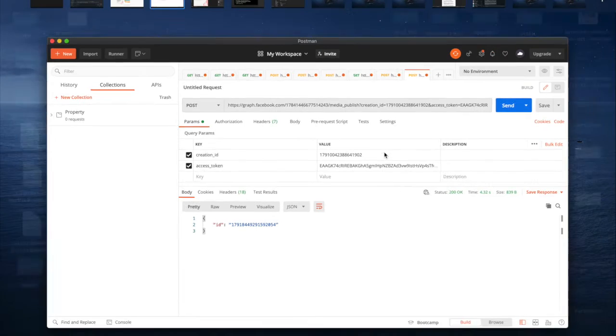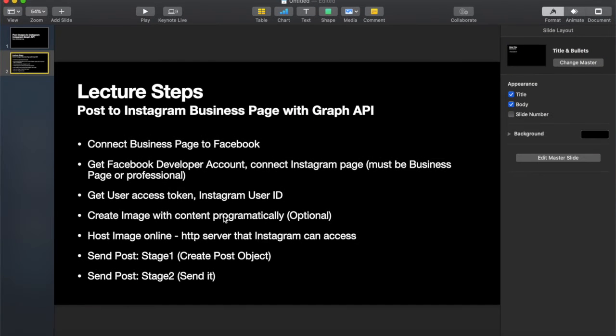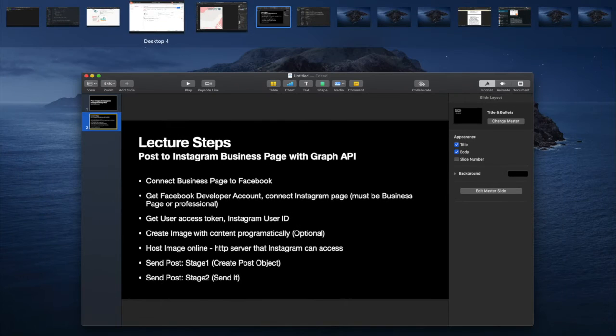So there are two things that you need to do. Let's go back to our list, all right? We've connected the business page. That took us a bit of time and some complication, but we've done that. We've gotten our user token and our Instagram user ID. That's the ID that we use to post to it. Okay, we've created an image with content, but we didn't do that programmatically. So that's what we're going to do now. We're going to do this step and that step together. We're going to host the image online, creating it programmatically so that we can schedule posts into the future with Instagram.